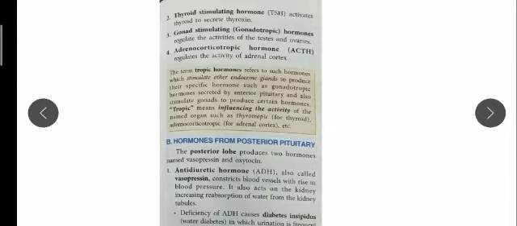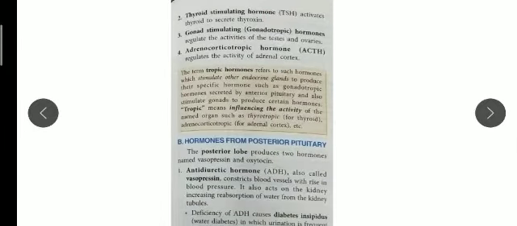In the same way, this thyroid stimulating hormone is secreted by the pituitary gland, the master gland, which controls all other glands. Only when the pituitary gland secretes this hormone will the thyroid gland become active, and along with iodine, both start the secretion of thyroxine.